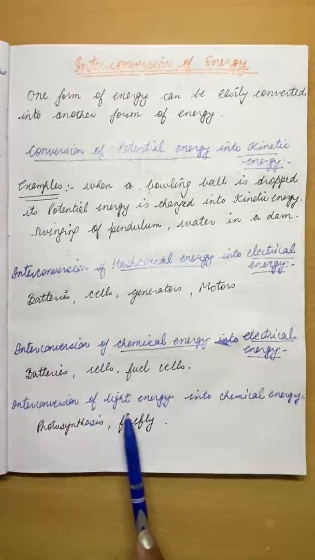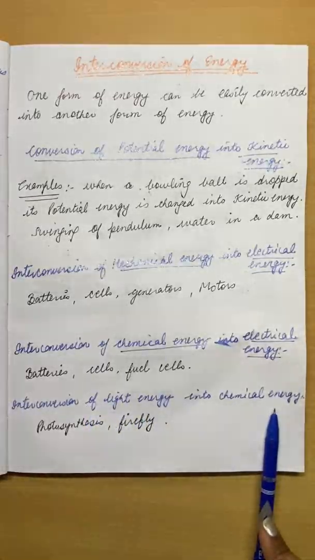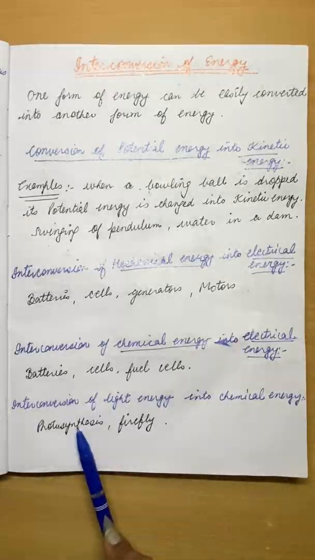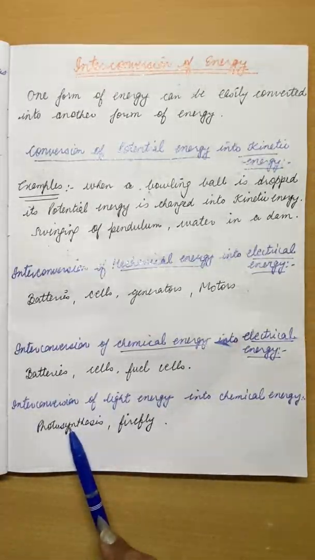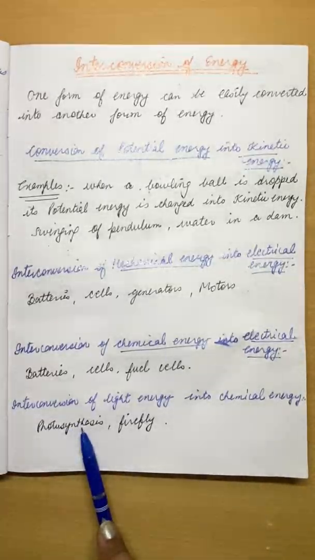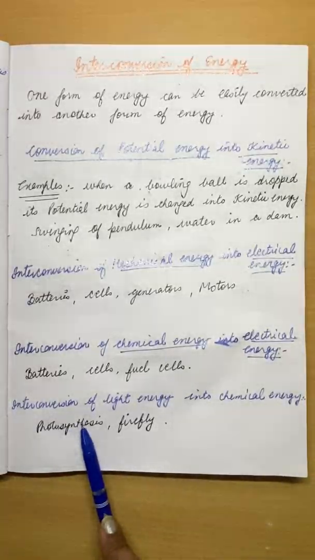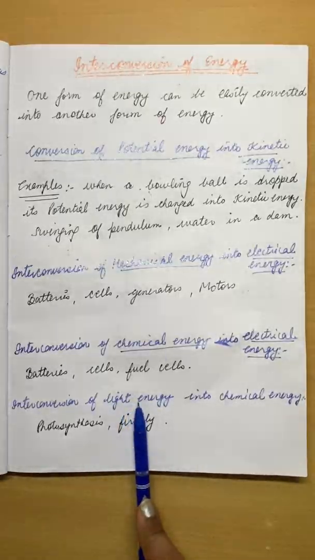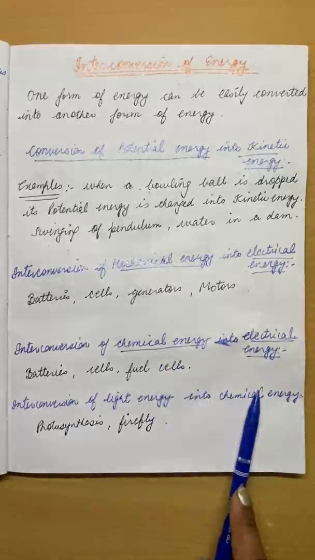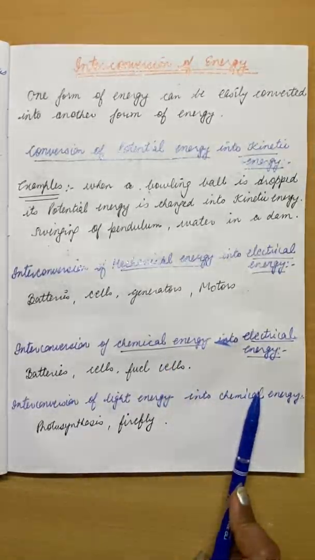Conversion of light energy into chemical energy, for example photosynthesis. What happens in photosynthesis? Plants prepare their food with the help of sunlight. They produce chemical energy with the help of light energy. They trap light energy and convert it into chemical energy, that means food.